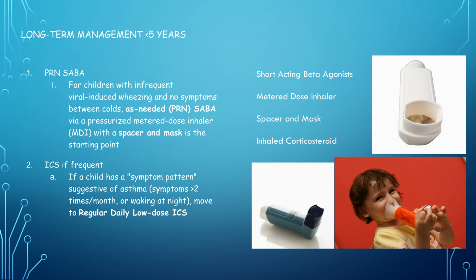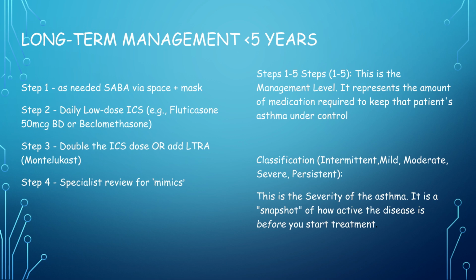For more frequent symptoms, move to regular daily low-dose inhaled corticosteroids, ICS. The management for children under 5 follows a step-up approach, starting with as-needed SABA, then daily low-dose ICS, and eventually doubling the ICS dose or adding LTRA. Steps represent the level of medication needed for control.